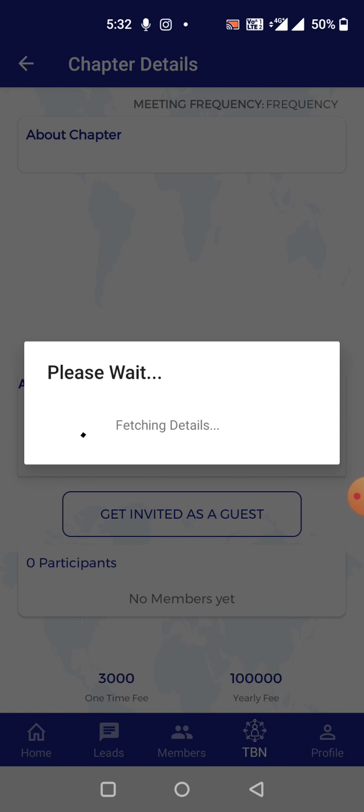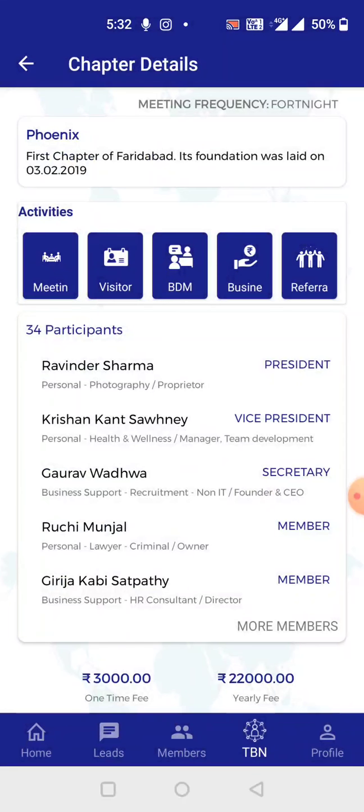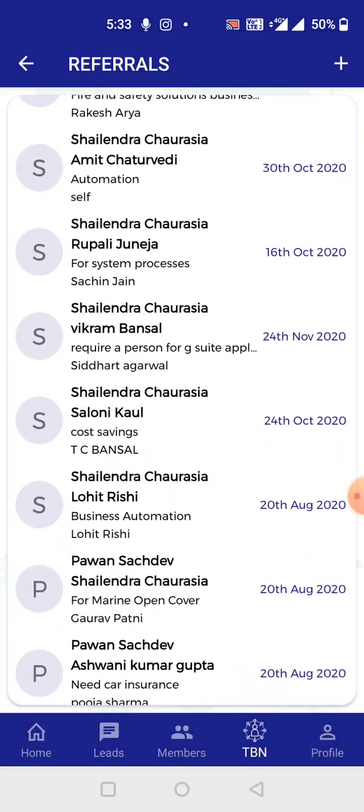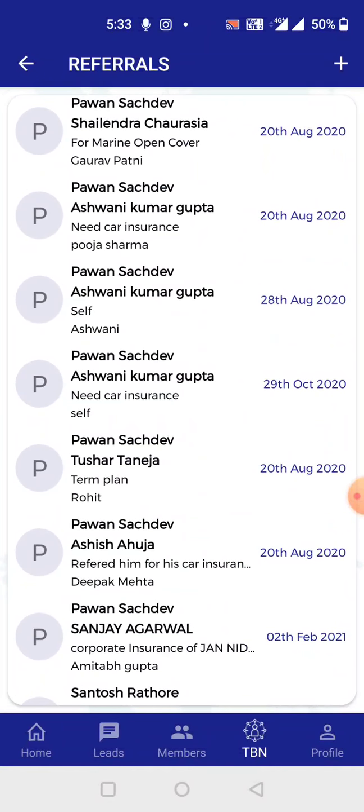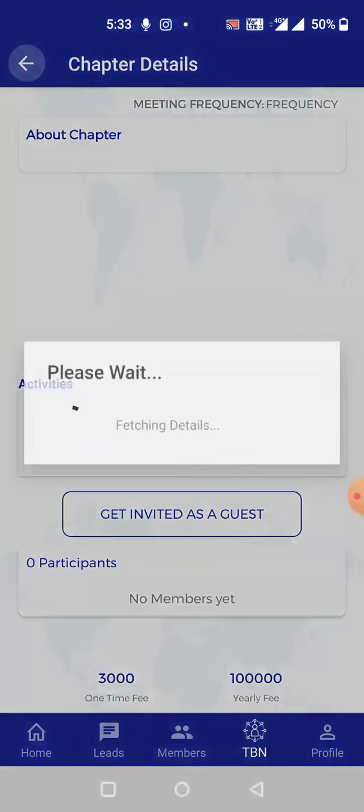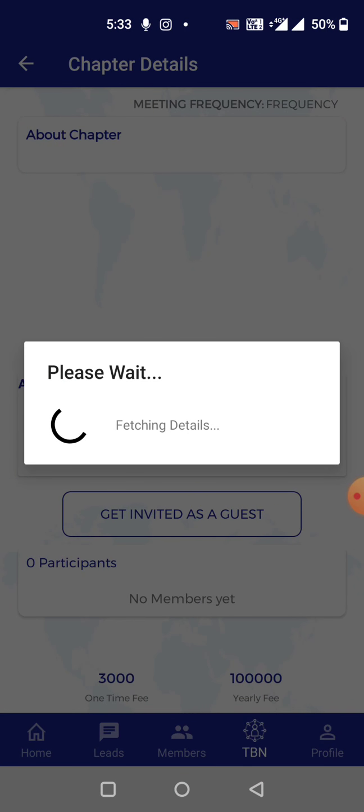Whatever data you need regarding visitors, BDMs done in your chapter, regarding the business, not just your BDMs, any BDM happening, any business happening in your chapter, any referrals passed in your chapter, everything you will be able to see over here itself. Pawan sir passed a referral to Shalendra Chaurasia, or Shalendra Chaurasia passed a referral to Pawan sir. Any and every data will be available right at your fingertips, and I would say in your palm.